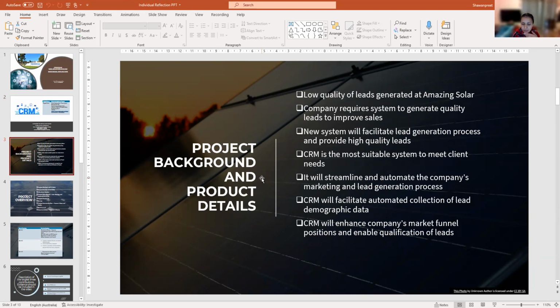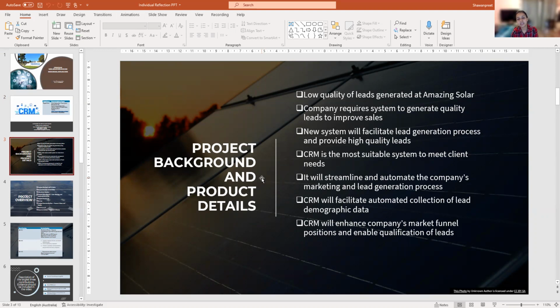The problem statement provides the background overview of the problem being solved. As you can see, the client's database has been growing exponentially due to the supply expansion. However, the lead generation has been substandard.